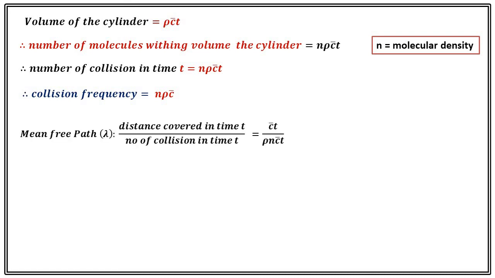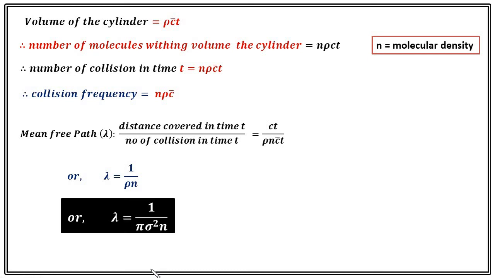Now we can easily define the mean free path. Mean free path is the distance covered in time t upon the number of collisions in time t. The distance covered in time t we know is c bar t, and the number of collisions in time t we know is n rho c bar t. Just substitute it here and simplify it. It will be lambda equal to 1 upon rho n, and rho we know is pi sigma square. So lambda is equal to 1 upon pi sigma square n. If we know the diameter of the molecule sigma and the molecular density, then we can easily calculate the mean free path. This is the expression for mean free path.